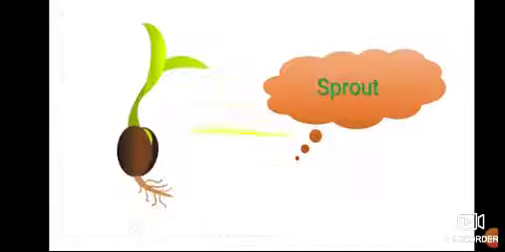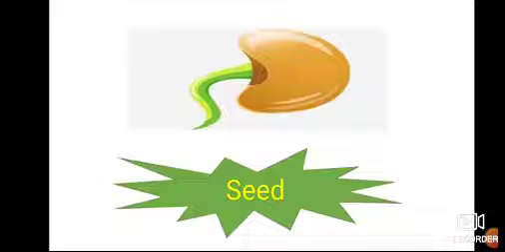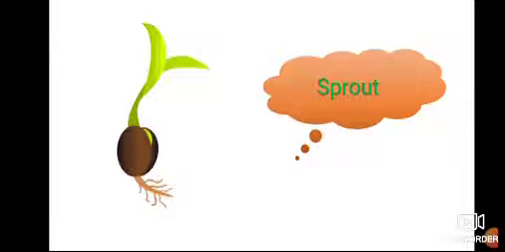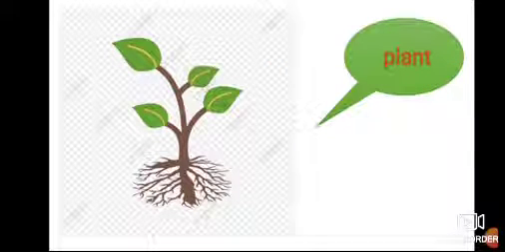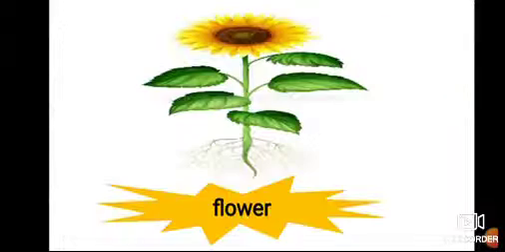Number 1 is seed. Number 2 is sprout. Number 3 is plant. Number 4 is flower. Let's say together. Number 1, seed.